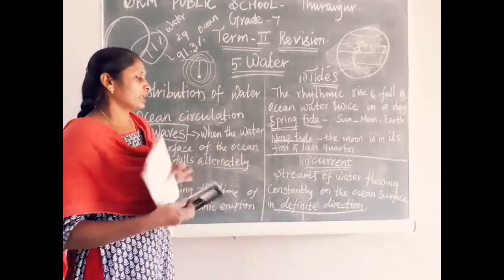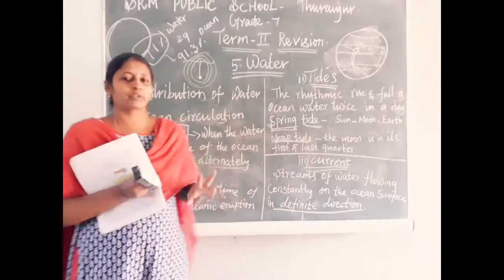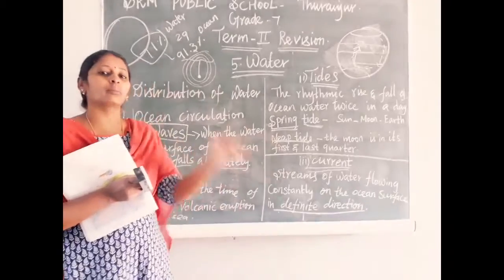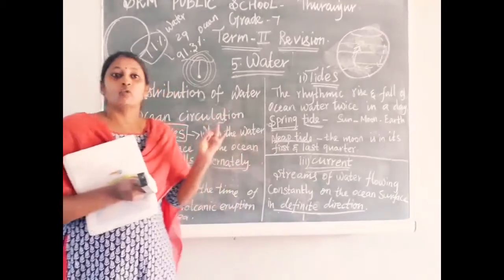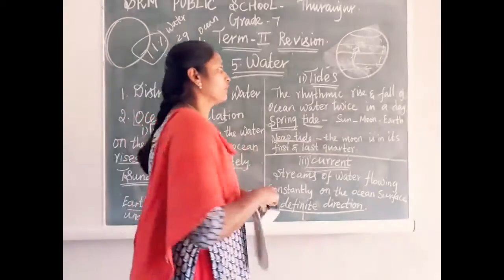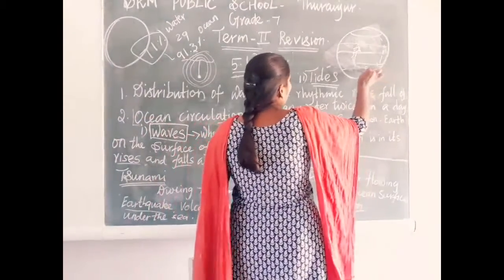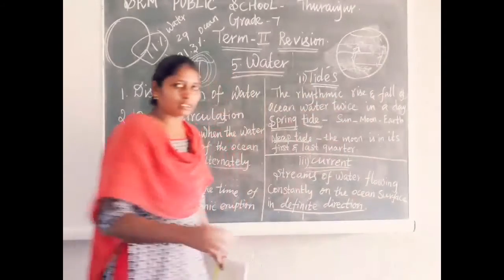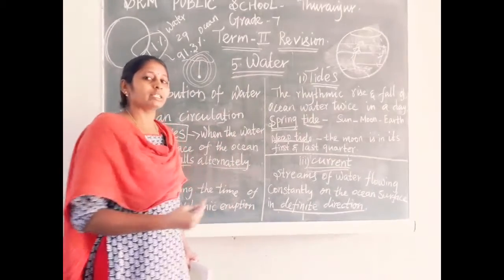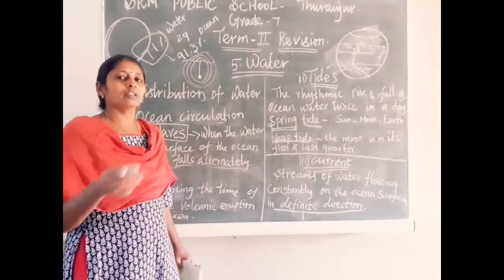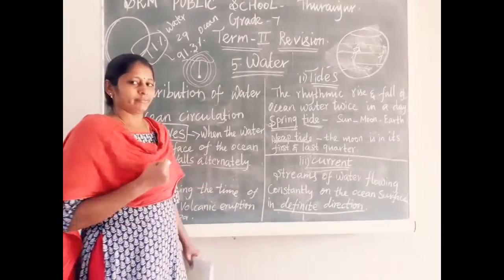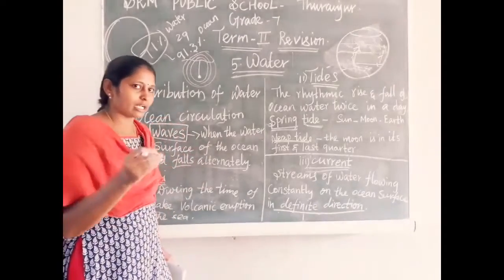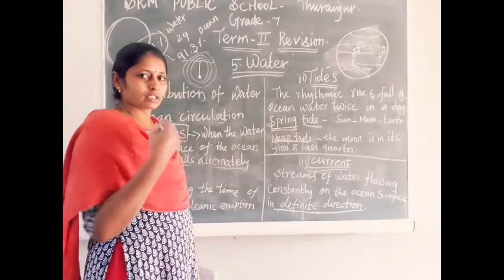That's why we can divide ocean currents into two types: cold current and warm current. Cold current means the water flows from the Antarctic or Arctic circle to the equator line. In the Antarctic and Arctic circles the water is cold because those areas are covered with snow. When water starts from the pole and goes to the equator, that is called a cold current.